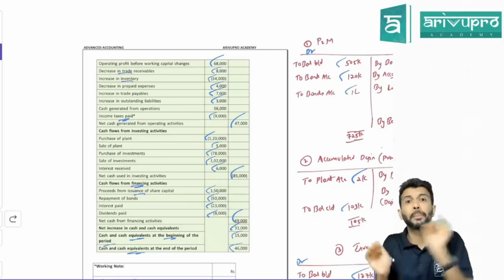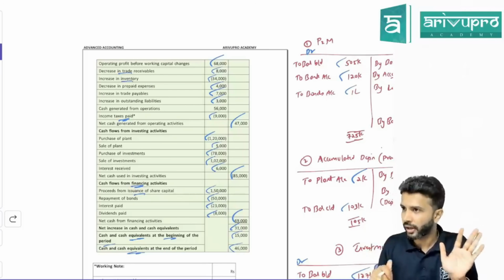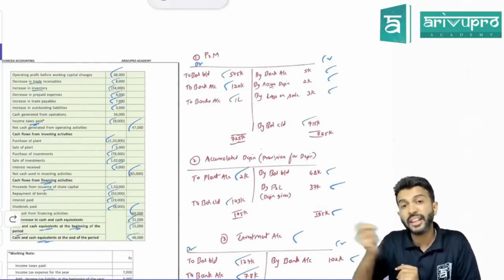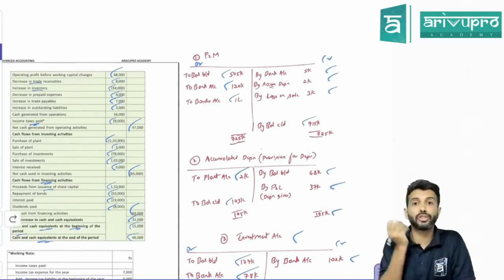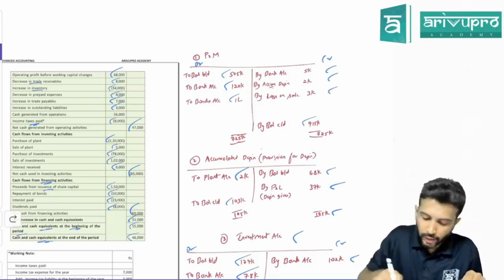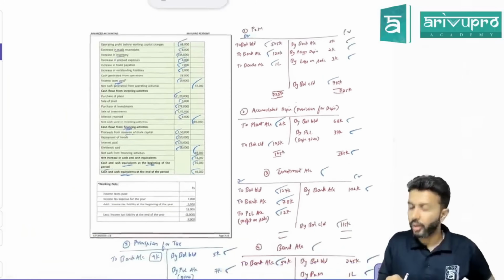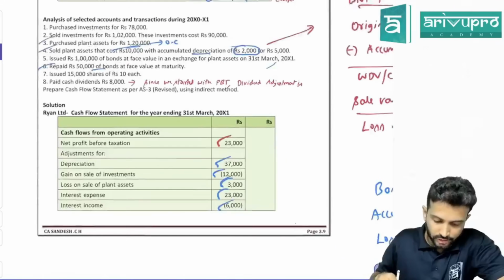It may be lengthy, but it is very easy. Okay. So if you don't have time in cash flow statement, always prepare the ledger first. Then prepare the final cash flow statement because you will get some step marks. So if you get all this right, you will get a substantial amount of marks like that. Okay, now. All right. So this is done.